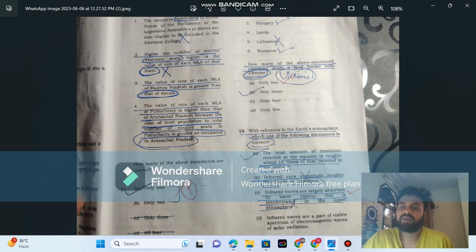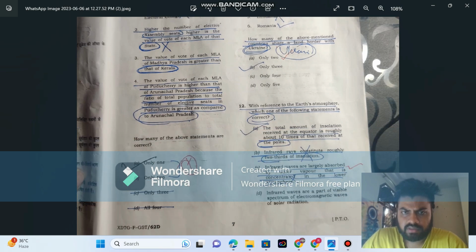This is vice versa because the value of an MLA's vote is the total population of the state upon total MLAs. If MLAs are increasing, then the value of the vote decreases invariably. So in both of these options, the third one is correct. The value of the vote of each MLA of Madhya Pradesh is greater than that of Kerala because the population is greater in MP than Kerala. So only one is correct.